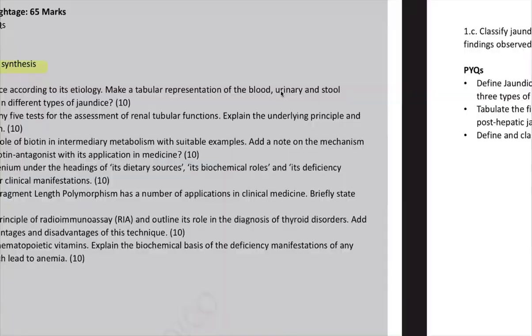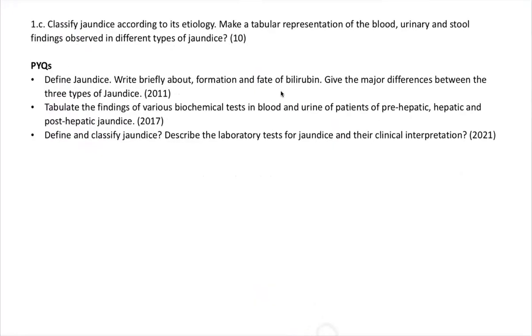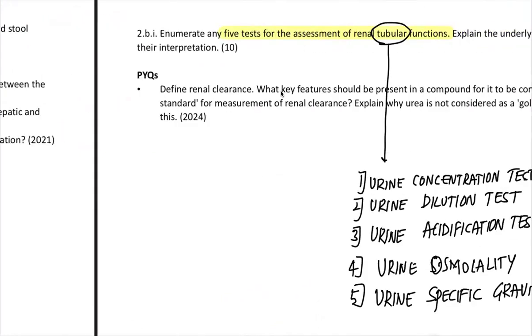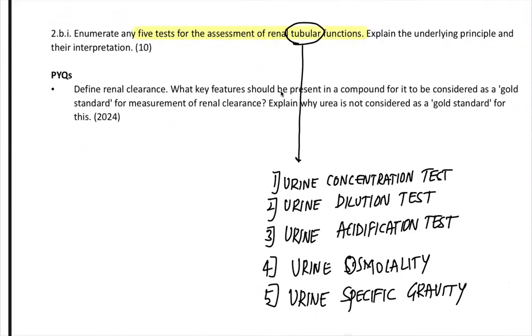Now let's get into the individual questions. Organ function test, classification of jaundice. Every year they'll ask the same question. Now, organ function test, they're asking a lot of questions on thyroid, liver, and renal. Every year they'll ask only one organ. This time they covered all the three. You are lucky if you have revised the organ function test. And for the revision batch, I have uploaded a 1 hour detailed video on organ function test. They were able to touch 30 marks with the help of just revising organ function test.